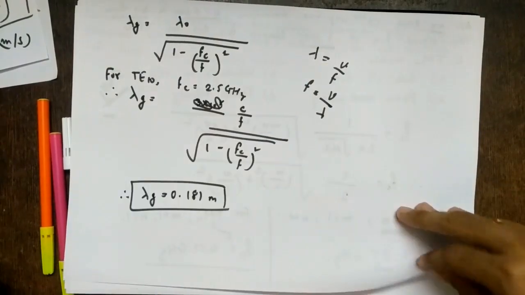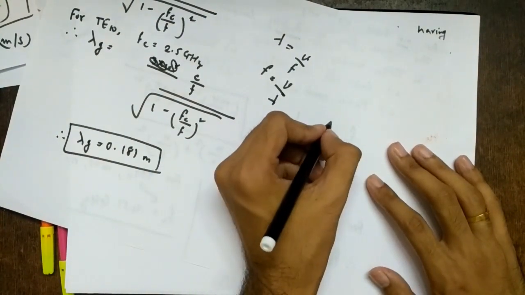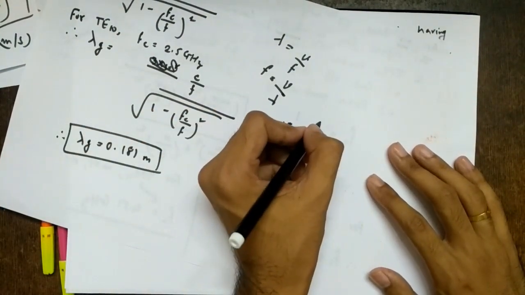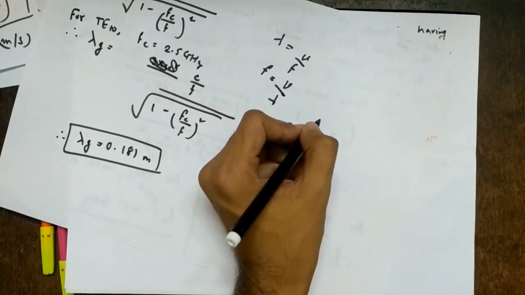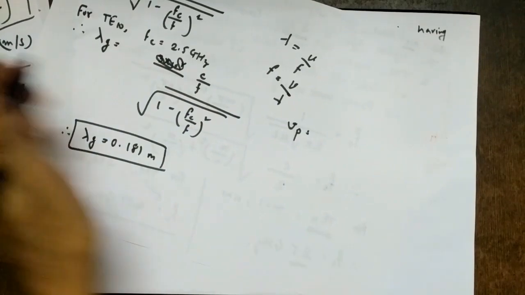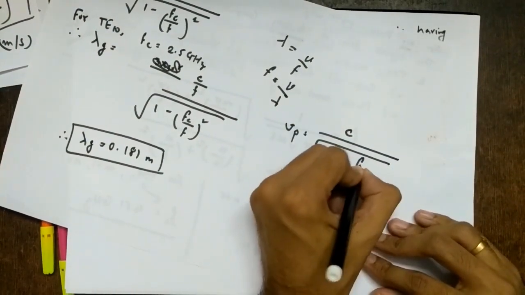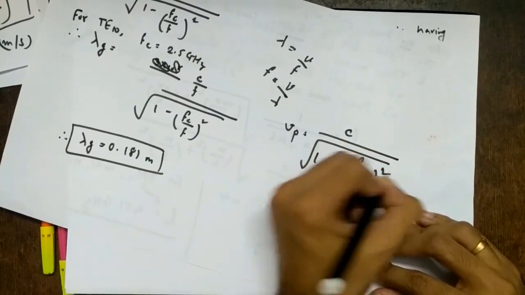Right? So next, phase velocity. What is the phase velocity expression? Vp equal to, so again for TM11 mode you can do it. What is Vp? We have it here: c upon square root of 1 minus (fc by f) the whole square.